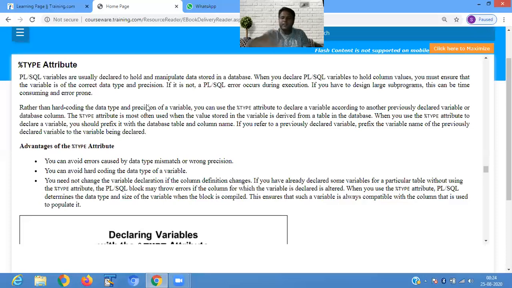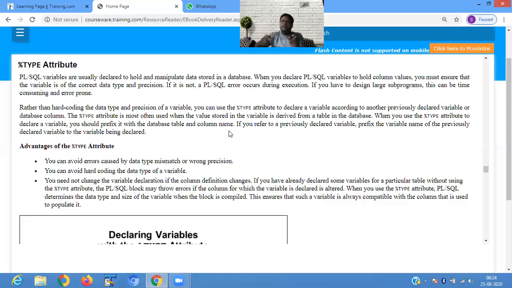The type attribute is most often used when the value stored in the variable is derived from a table in the database, or to another previously declared variable or database column. When you use the type attribute to declare a variable, you should prefix it with the database column name. Suppose you are defining a variable e underscore id with the type attribute.